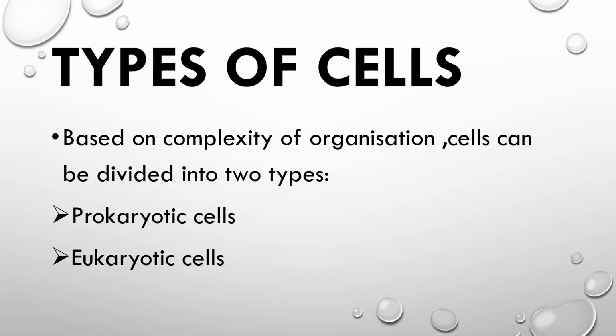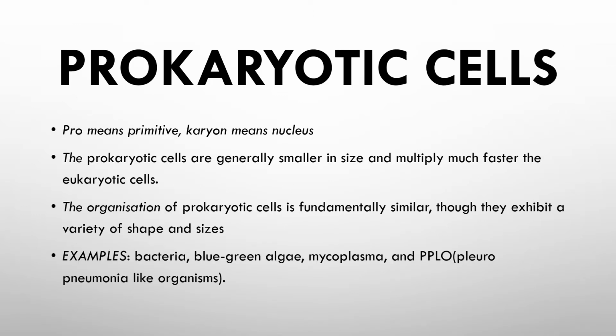So we will discuss prokaryotic separately and eukaryotic separately, and they are classified on the basis of complexity of organization, how complex or how simple they are, that makes them distinguishable between the prokaryotic and eukaryotic. First, we are discussing the prokaryotic cells. Pro means primitive, before. Karyon means nucleus. So basically, the cells are divided on the basis of the nucleus.